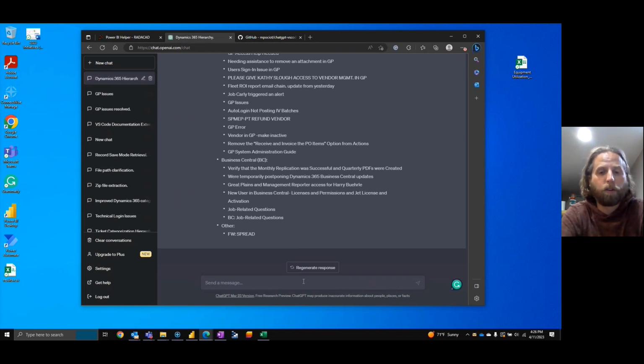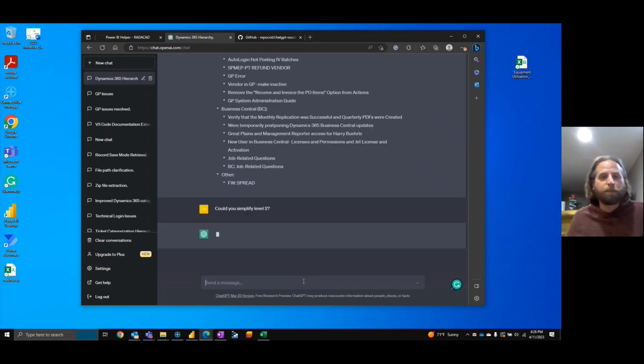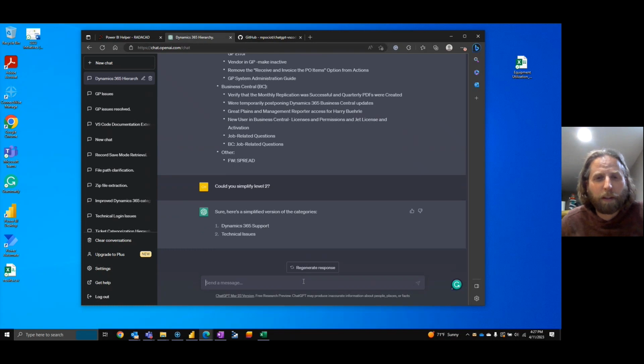Now, could you simplify level 2? The reason I'm simplifying level 2 is there's too much on the first one. So I'm wondering if in fact it can simplify it. That's a little bit too much simplified. Not that simplified.